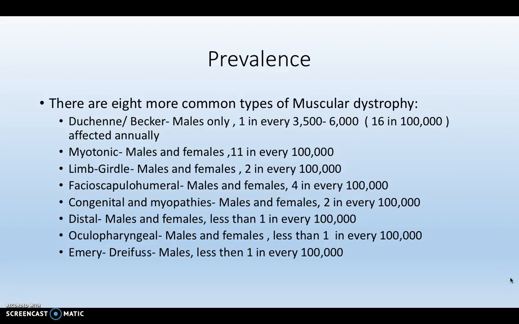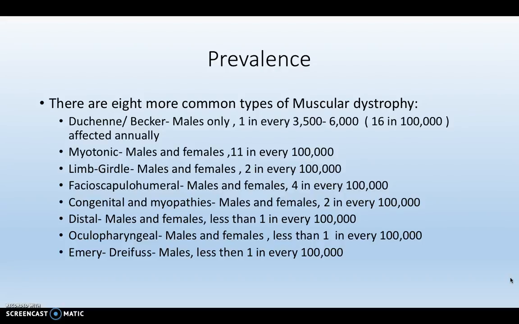Prevalence in the United States of muscular dystrophy is very rare. There's little information, so the data below is from Northern England. Duchenne-Becker muscular dystrophy affects males only between ages 5 and 12. Myotonic muscular dystrophy affects males and females. Onset can be from birth to age 70.